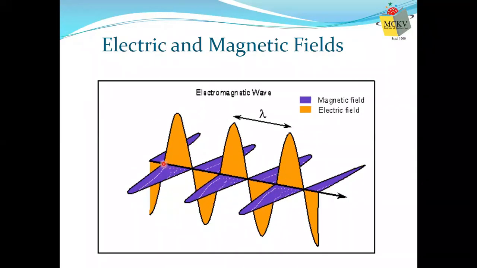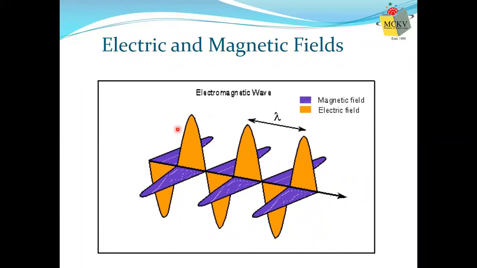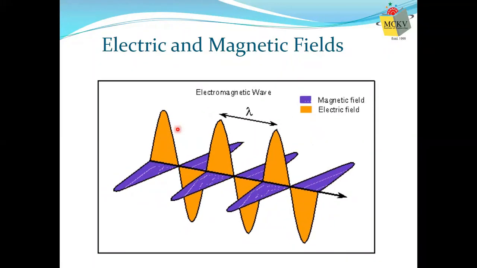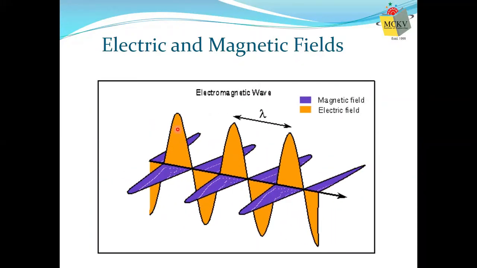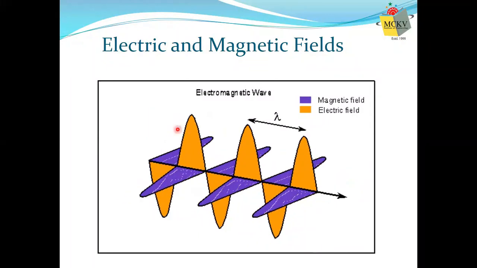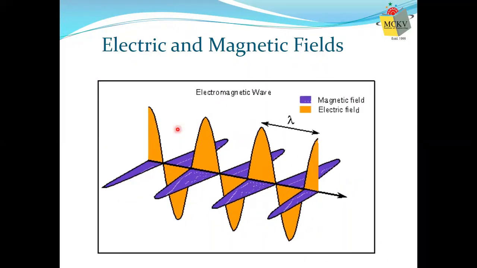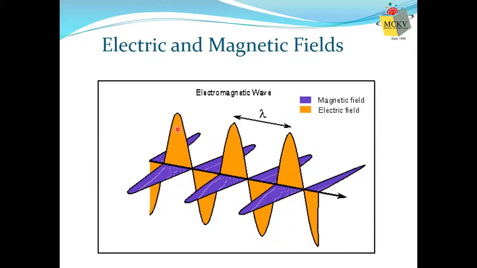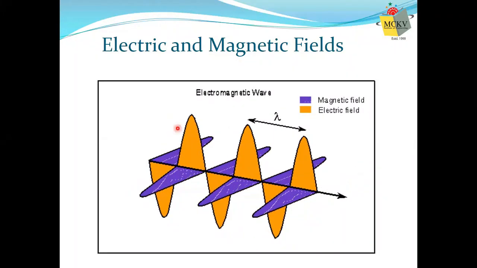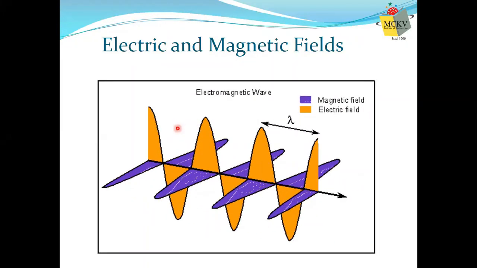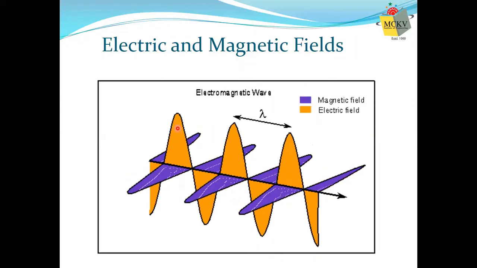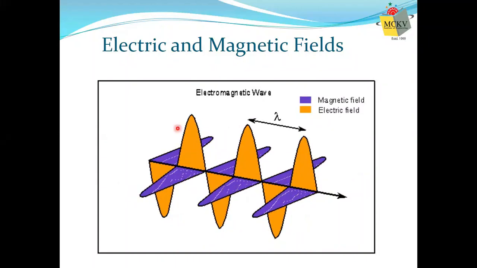So when an electric field is somehow created, that time varying electric field produces magnetic field. That time varying magnetic field in turn produces electric field, and the process continues in such a way that electromagnetic wave propagates in the direction of the propagation vector. But please do remember that these three vectors, electric field, magnetic field, and propagation vector, are always perpendicular to each other.